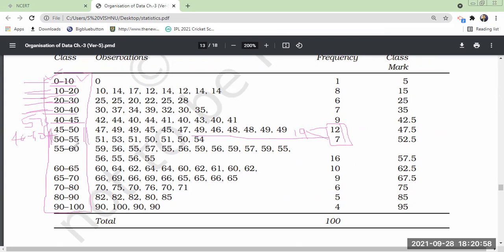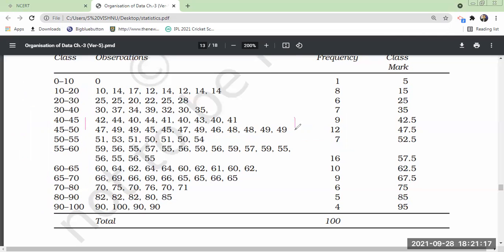Similarly, 40 to 50 is over. Then 50 to 55. You will make it as 50 to 60 this class. And you will add, sorry, so the 40 to 50 class is 12 plus 9, that is 21.